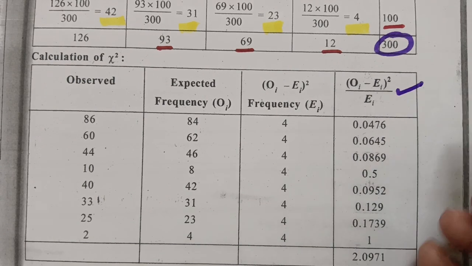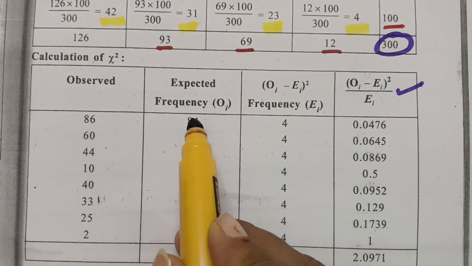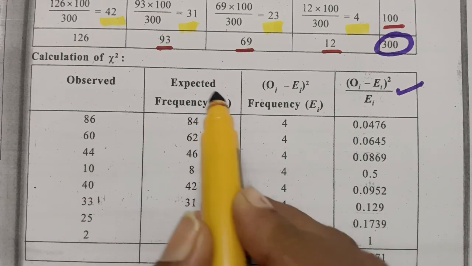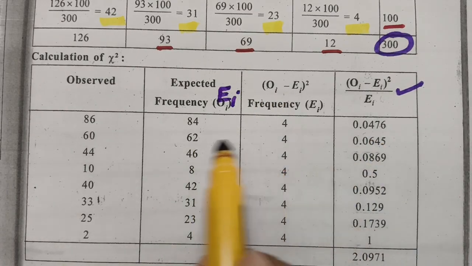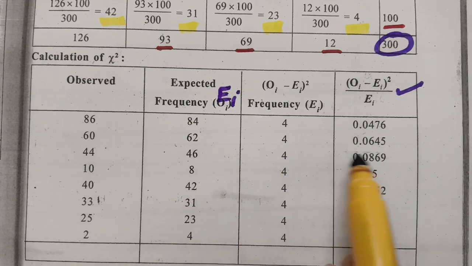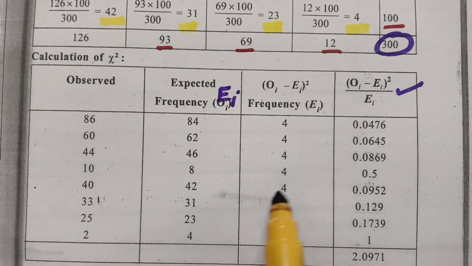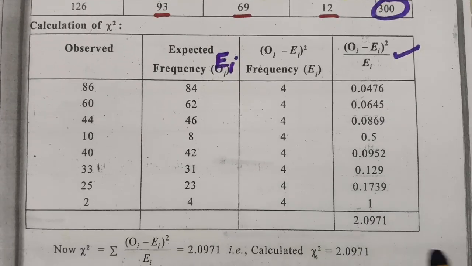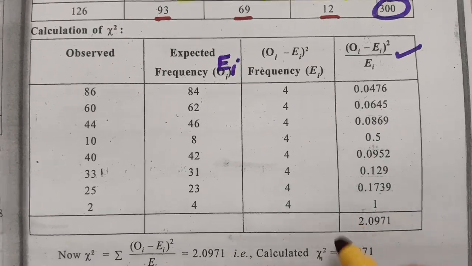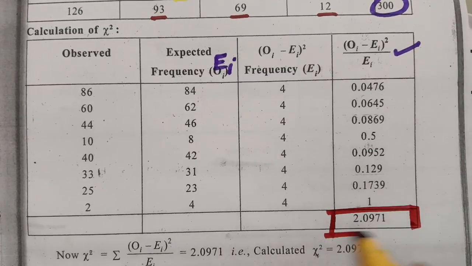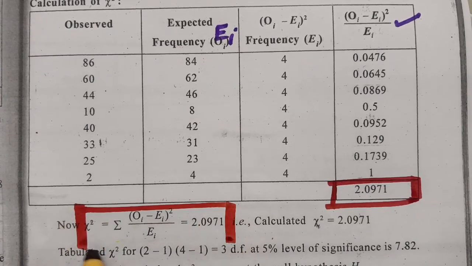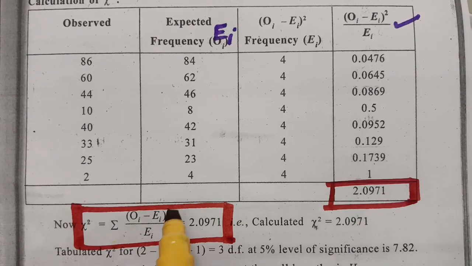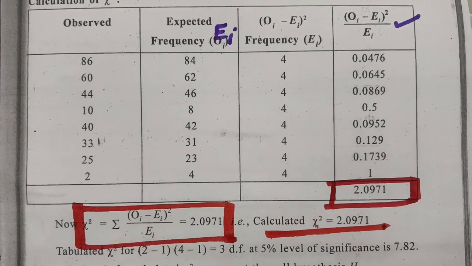And next one, this column is nothing but OI minus EI whole square divided by EI. So where is EI? This is the expected frequency EI. So 4 divided by 84 value is this one, 4 divided by 62 value is this one, 4 divided by 46, and 4 divided by 8 value is this one, 4 divided by 42, and we have to fill this column and make an addition. So this is the summation of OI minus EI whole square by EI, and this is nothing but the chi-square value, which is equal to 2.0971. So this will be the calculated value.